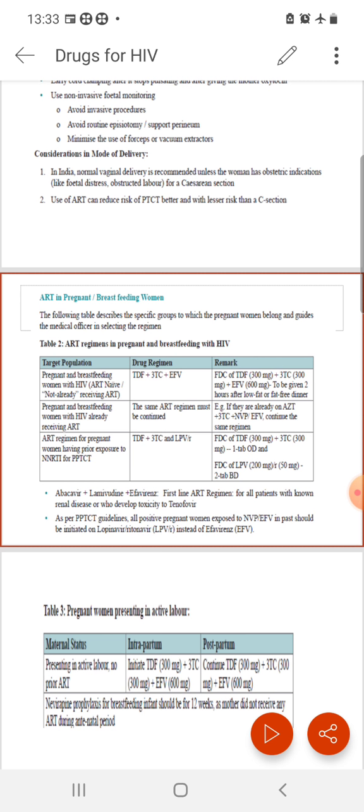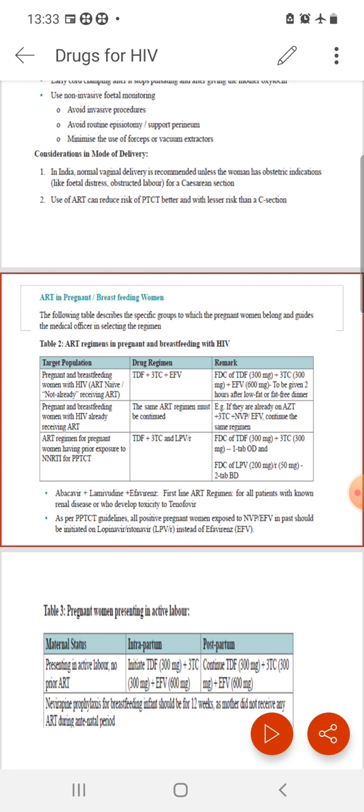So we have to remember actually 3 regimes for the adults, mainly tenofovir, lamivudine plus efavirenz, that is the standard regime. Tenofovir should be avoided in the presence of renal impairment, so we can give abacavir then. Also we can give abacavir when the patient's body weight is less than 30 kg or age is less than 10 years. For mother, abacavir can be given only when there is renal impairment, and in the patients who have